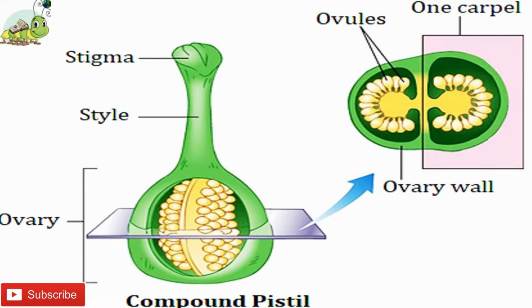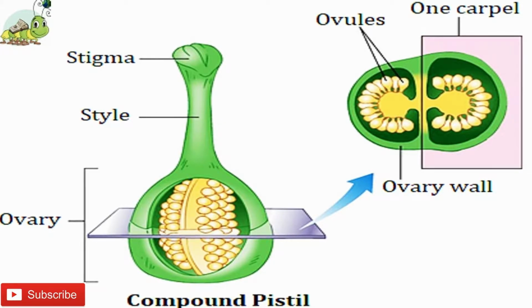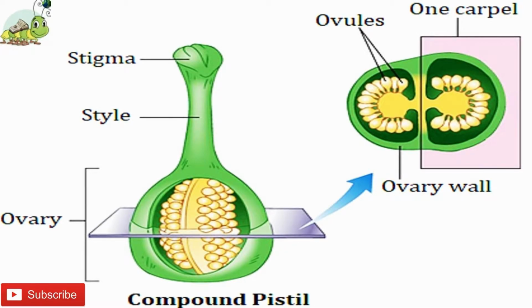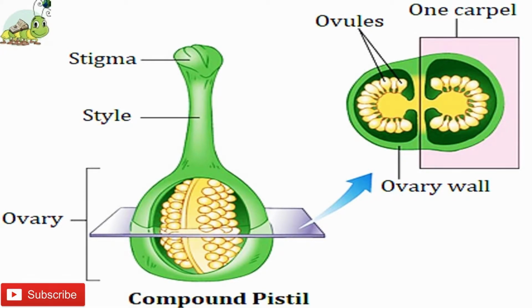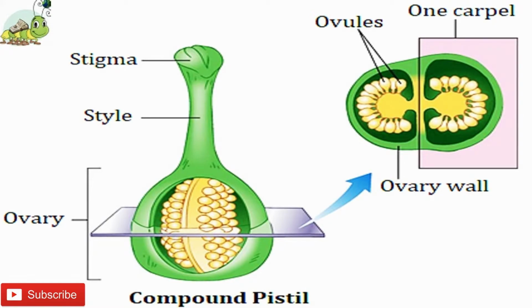The function of ovary is to make ovules and to store them. Ovules contain the female gamete of a plant. The female gamete of a plant present in the ovule is called ovum. Ovules are present in large number inside the ovary.